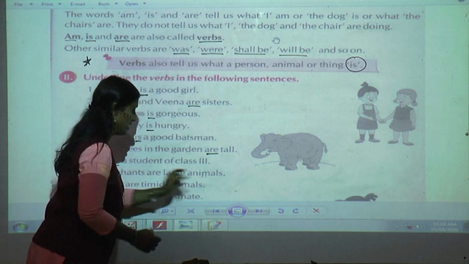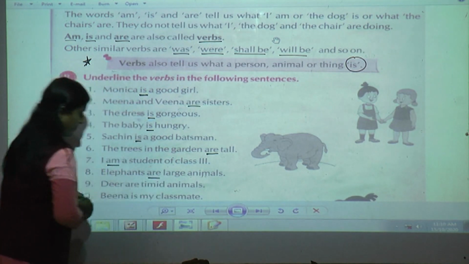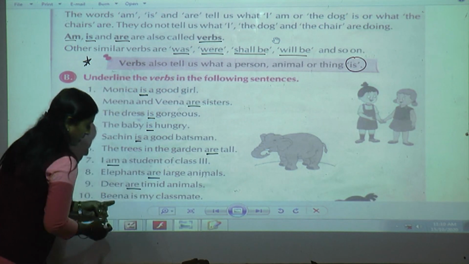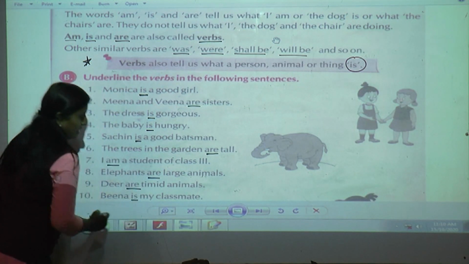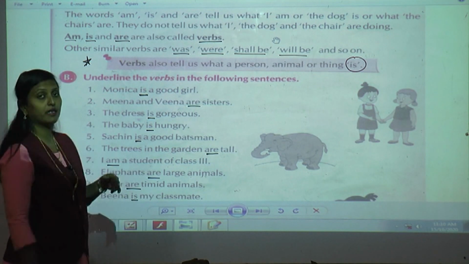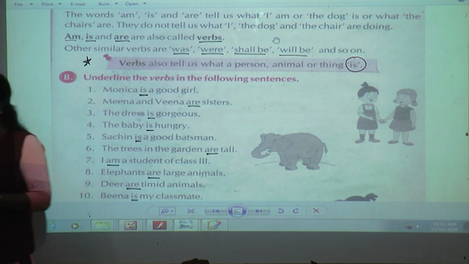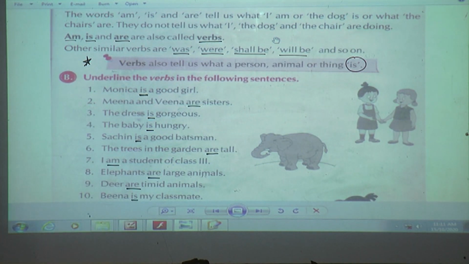Elephants are large animals. Yes, are. Deer are timid animals. Are. Beena is my classmate. Now here in all these 10 examples they have given only am, is and are, so it was very easy to underline the verbs. Understood, students? Okay, shall we move next, students? It is only a point of doing underline. I hope that you have done it.